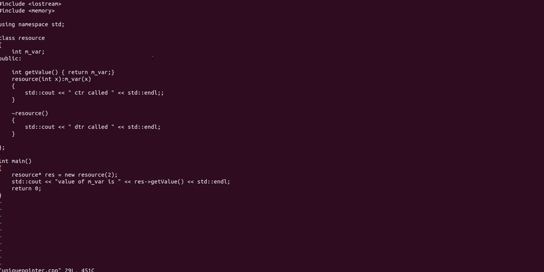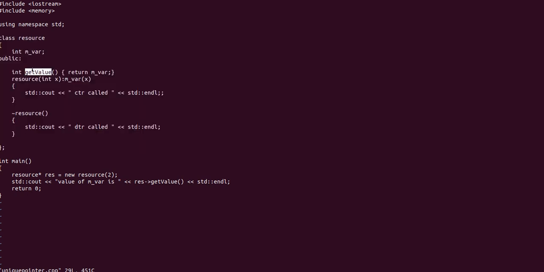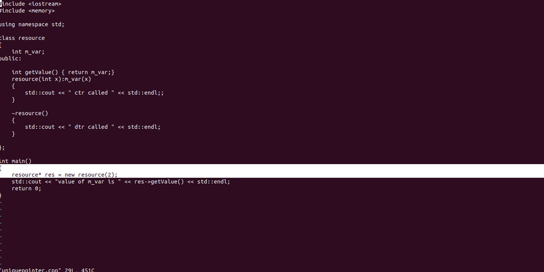So this is a simple class with a constructor and a destructor, a member field and a getter function. Here I have allocated memory for this resource object and created this object. The memory has been allocated, but I didn't deallocate it using delete. If you do not delete the memory, it will become a memory leak.